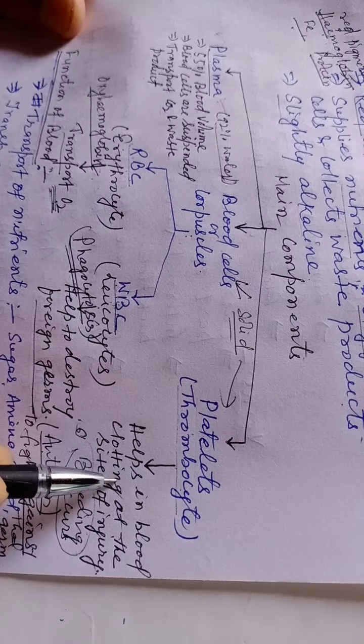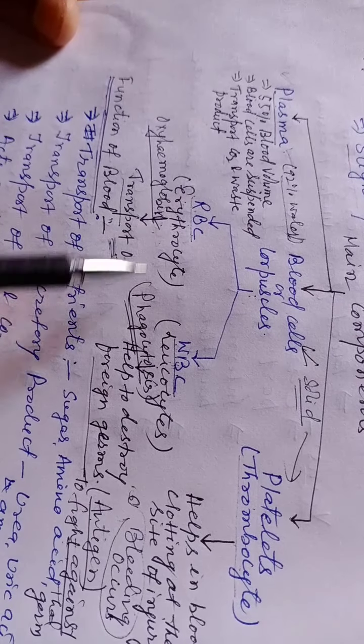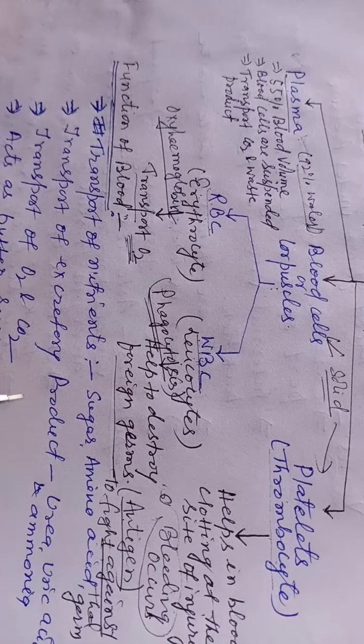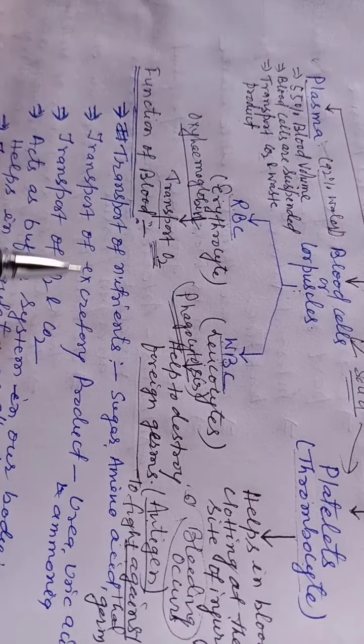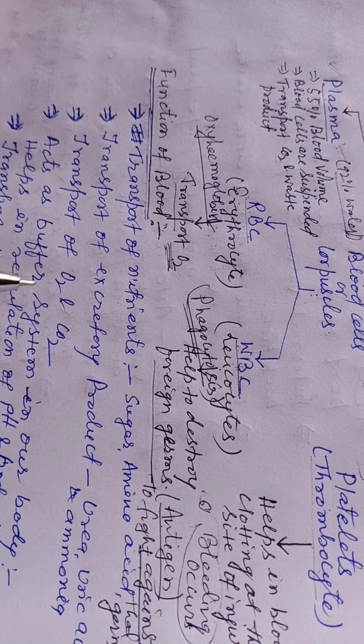Due to this clot, the bleeding will be stopped, and in this way our body is protected against hemorrhage or excess bleeding. Now, the function of blood. There are many functions.